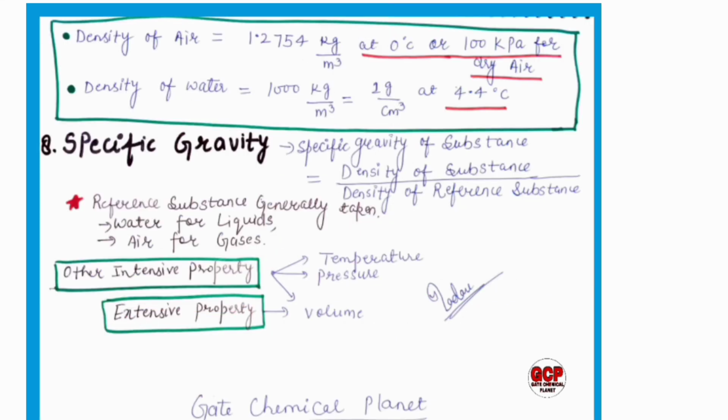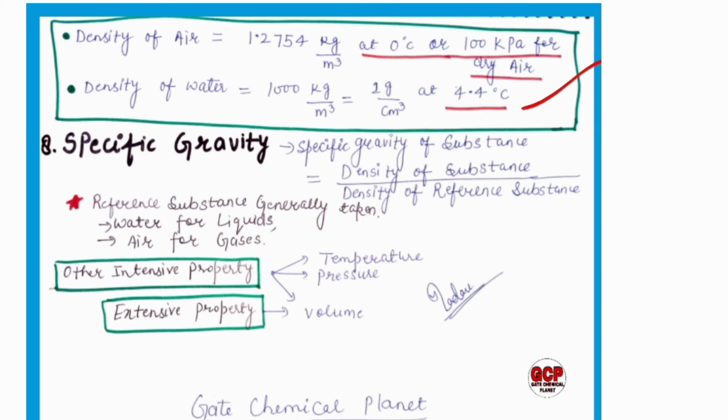The density of air equals 1.2754 kilograms per meter cube at 0 degree Celsius and 100 kilopascal for dry air, and the density of water equals 1000 kilograms per meter cube, or it is also equal to 1 gram per centimeter cube at 4.4 degree Celsius. In energy and mass balance calculations, this is very useful, so please learn all these things.